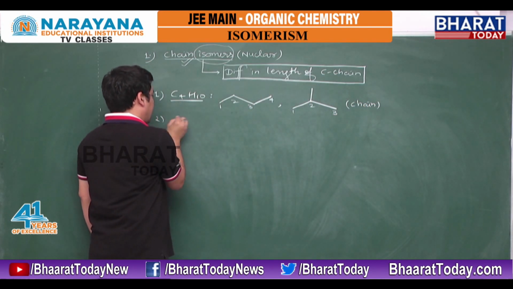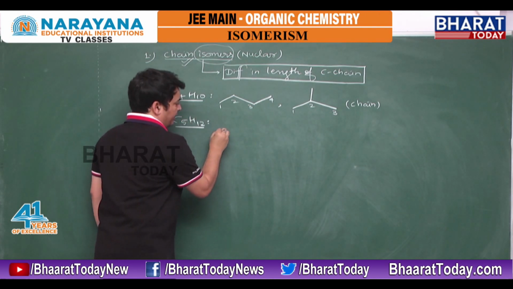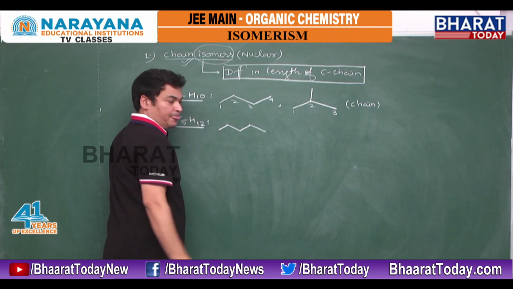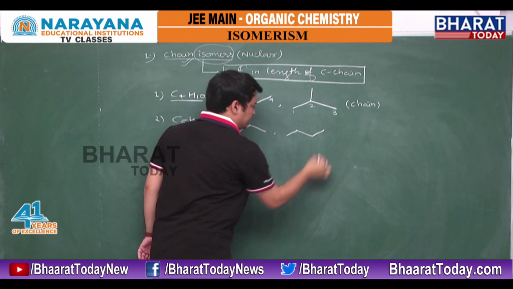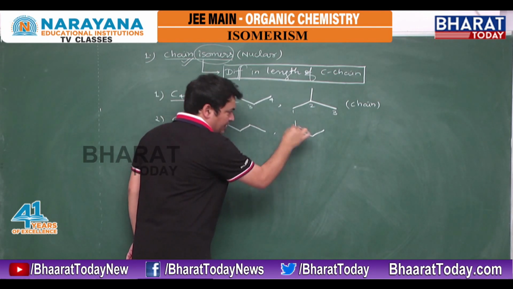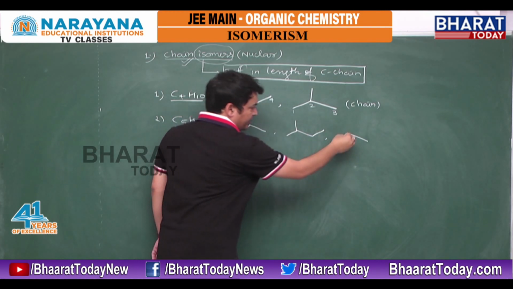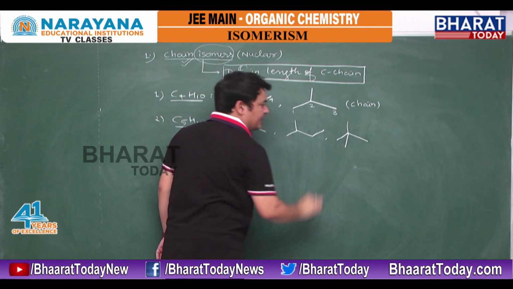Second, suppose I have C5H12. I have a 5 carbon chain, this one. Now I am writing a 4 carbon chain and 1 methyl, which I have cut from here. Then I am placing it here only. Now I am writing a 3 carbon chain and the remaining 2 methyls I am writing here and here.